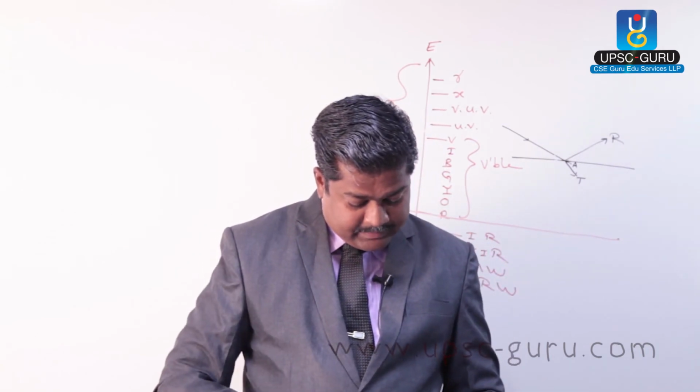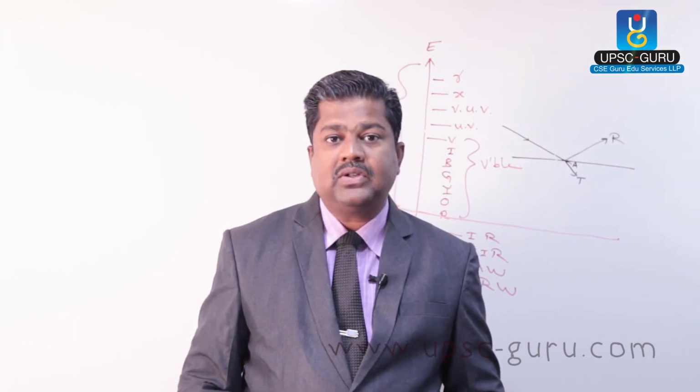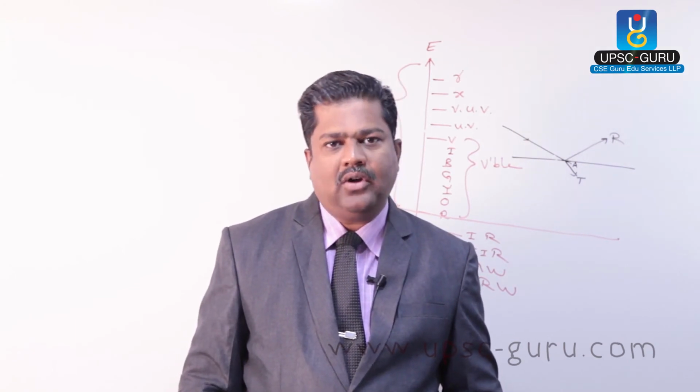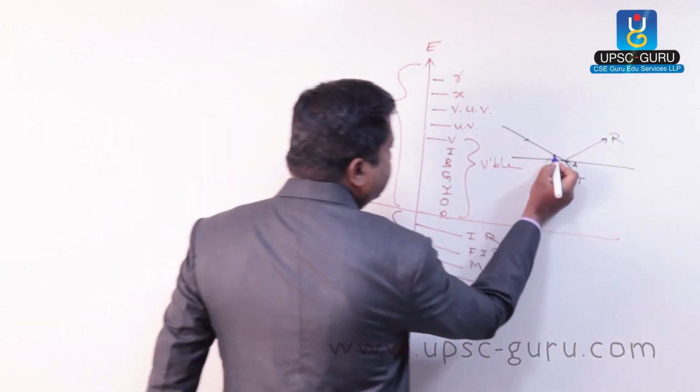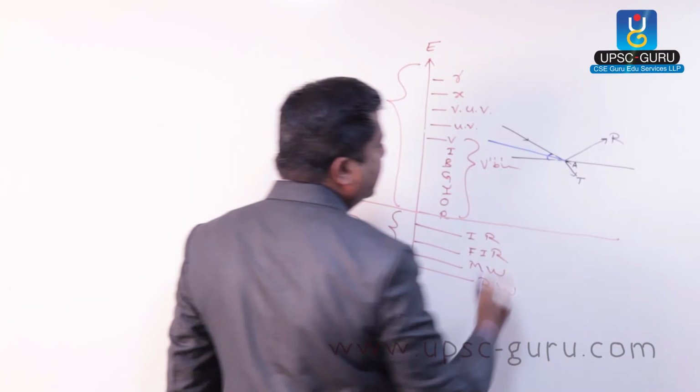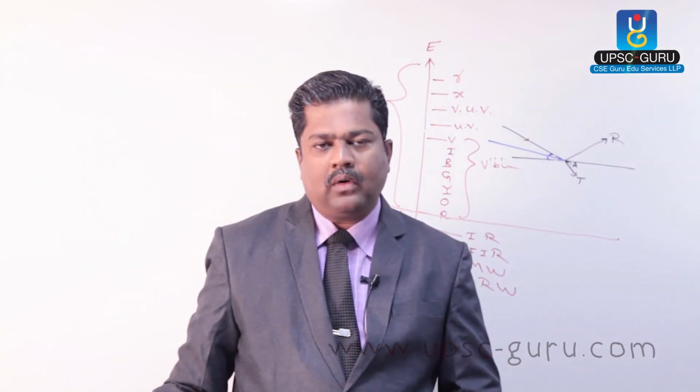Whereas it depends on angle also. Angle means incidence angle, this angle. If this angle is less than 75 degrees, then albedo is more.